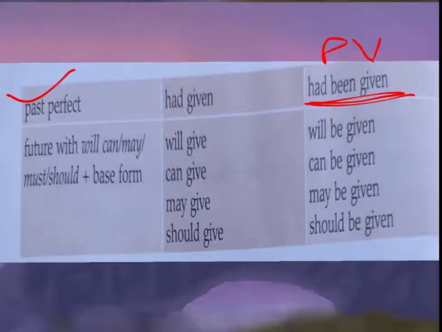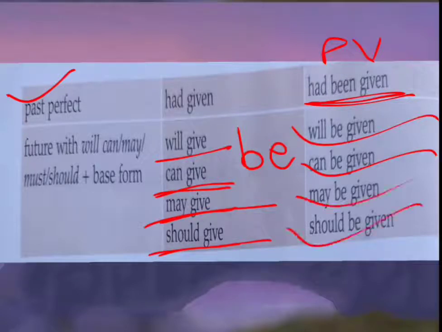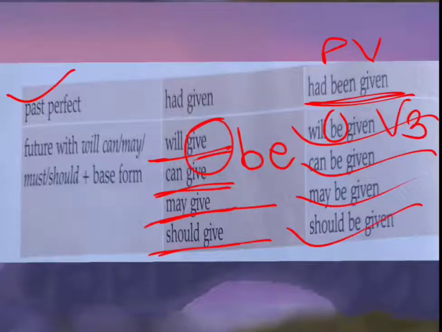Now future with will, can, may, must, should plus be's form. Will give, can give, may give, should give. So that time you have to use: will be given, can be given, may be given, should be given. Look at here. Yes, so here between this will and give, you have to put a be. And this give turns into verb 3, given. Will be given, can be given, may be given, should be given.